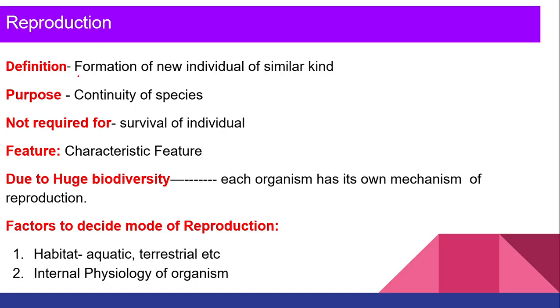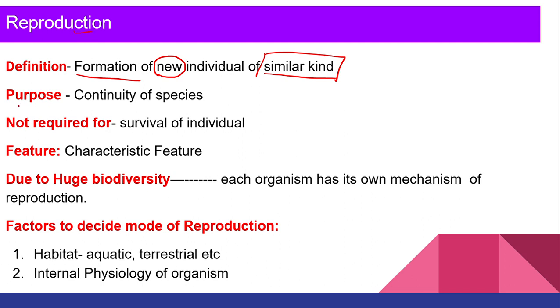Reproduction is nothing but the formation of a new daughter cell of a similar kind. Like a human is going to produce a human, a monkey will produce a monkey, bacteria will produce bacteria. Have you ever seen a human produce bacteria or bacteria produce a human? No, they are going to produce a similar kind of new individual. This process we call reproduction.